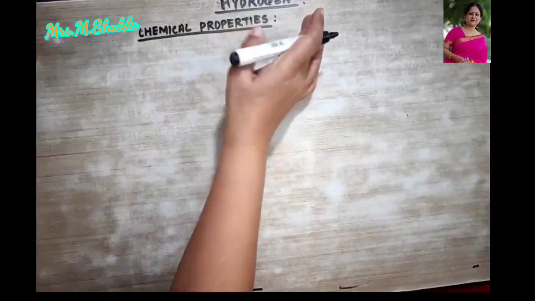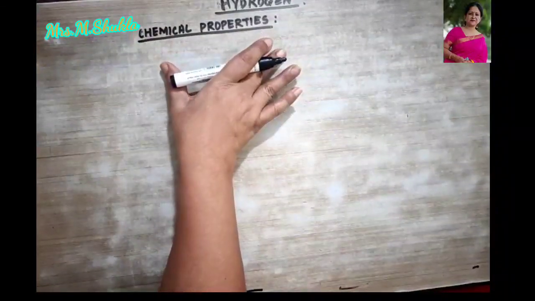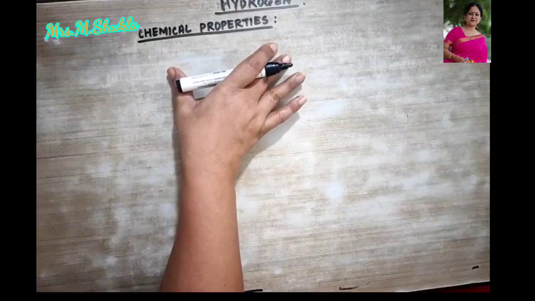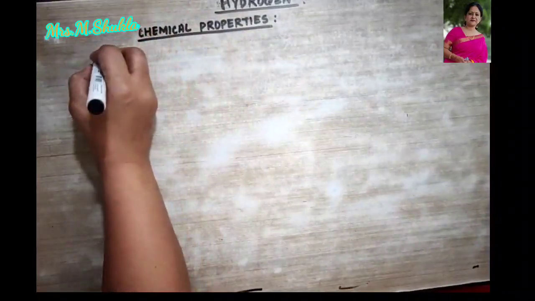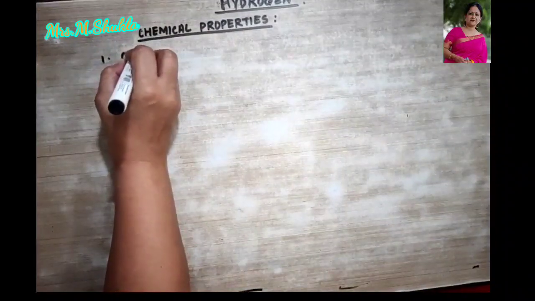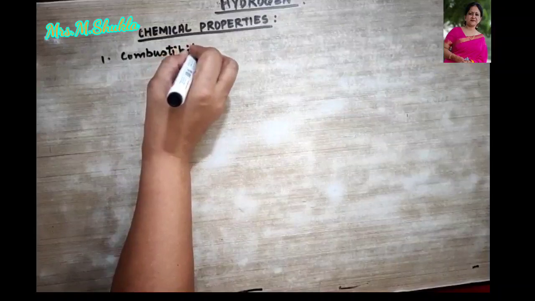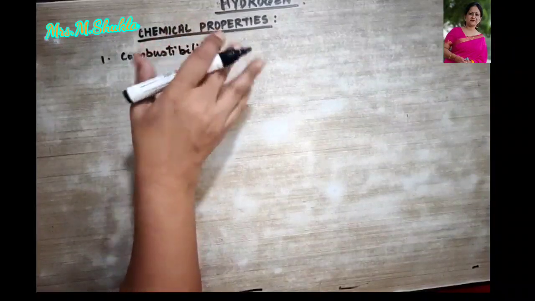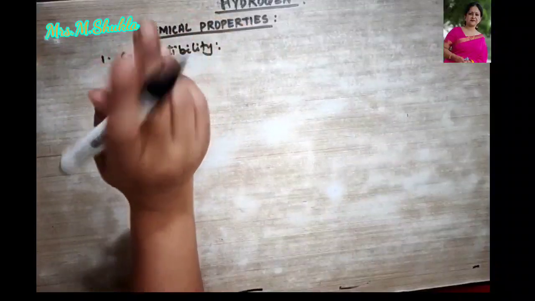So today in this chapter of hydrogen, I am going to discuss the chemical properties and also the uses of hydrogen. So let us begin with the first chemical property of hydrogen, that is its combustibility. What do we know about the combustibility of hydrogen? It is a combustible gas, but it does not support combustion.